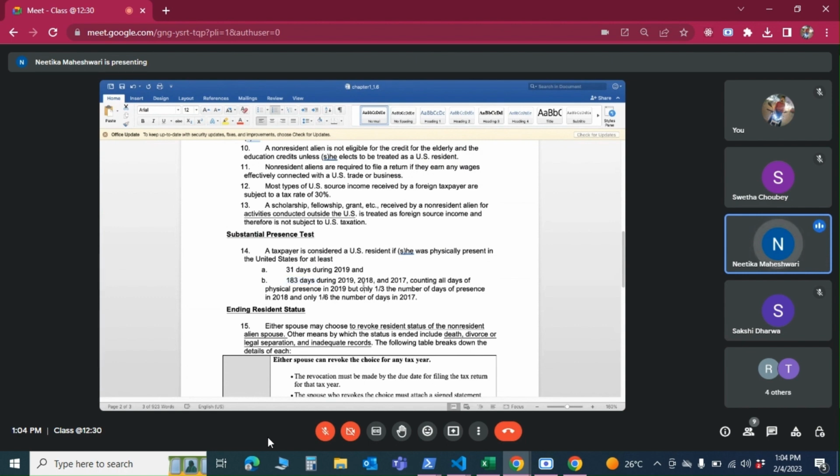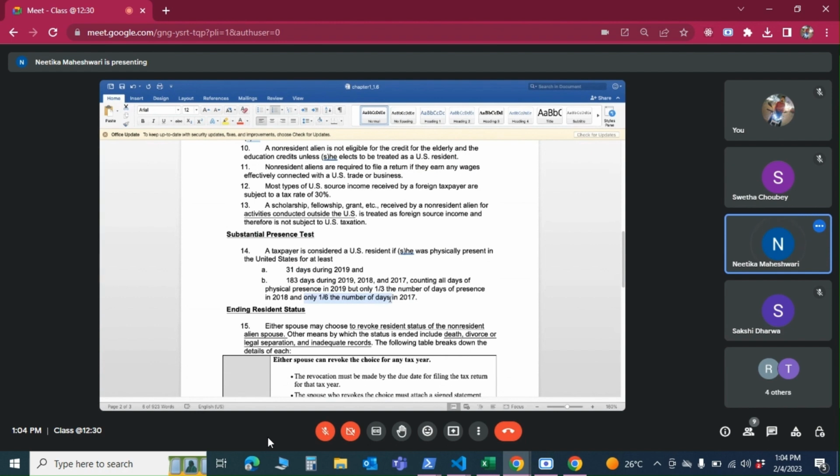And how do we come up with 183 days? It's not like we straight away count 183 days. They made it a little complicated. You take the full 100% of days of 2019, the current year, then for the 1 year preceding that, we only take 33%, or 1/3, of the number of days, and then we take 1/6 of the number of days for the third year.